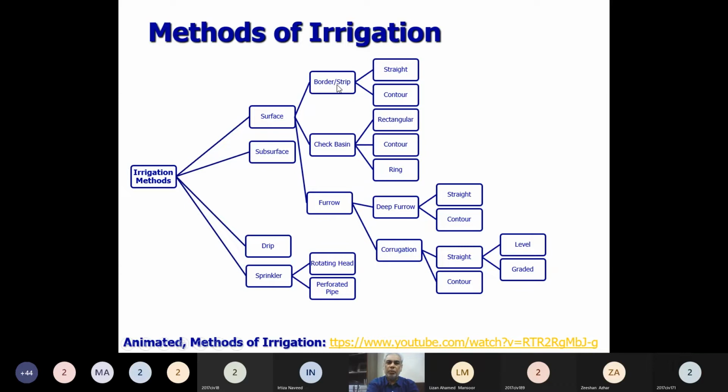Within the surface method, there is the border or strip method, check basin method, or furrow method. There is another method of surface irrigation, they call it uncontrolled surface irrigation method, which is not mentioned over here. So within these methods, we can further divide them, depending on whether we are providing water application on a field which is divided based upon contours, based upon the difference of the levels.